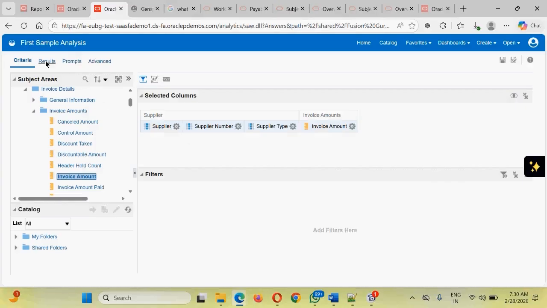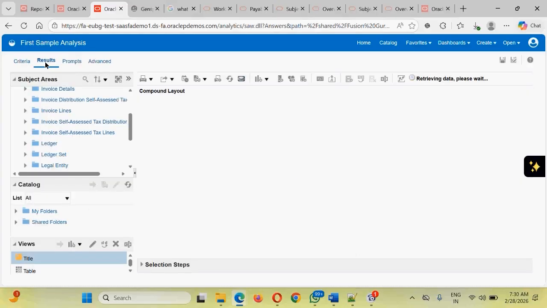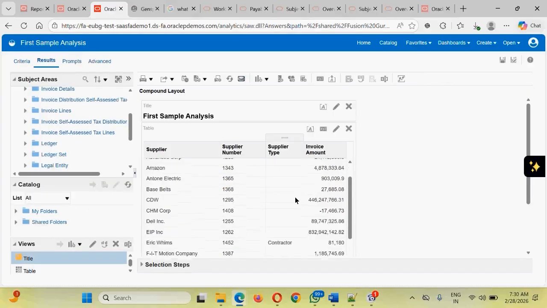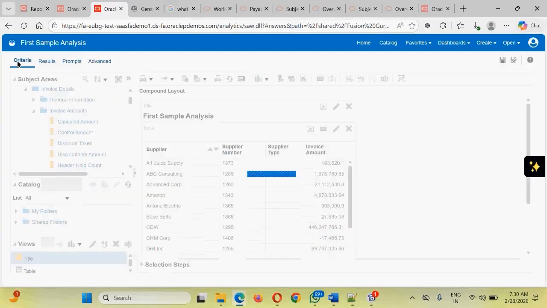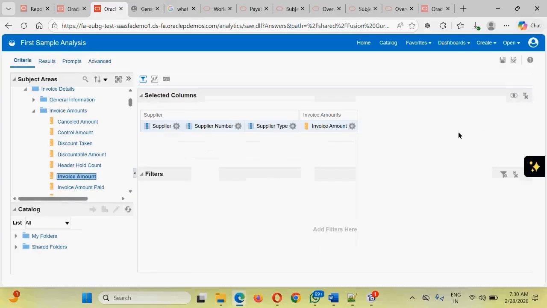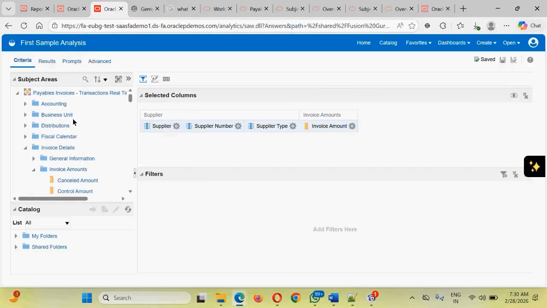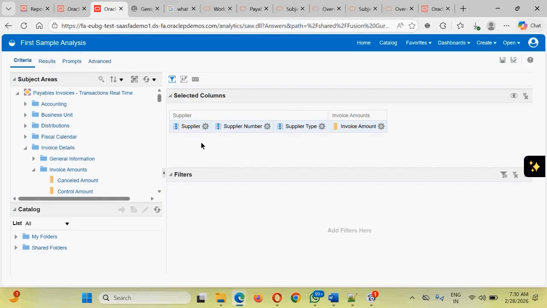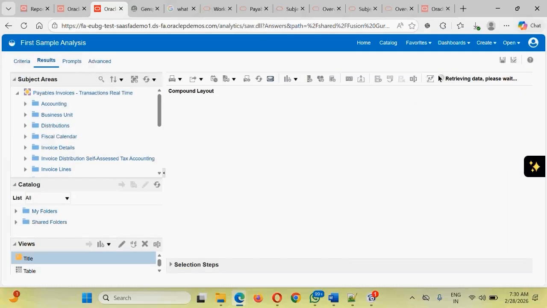You want to see the results, go to the results. Results will be displayed. Now guys, this is our first analysis. If you have understood this, keep saving and practicing. What we have done is select a payable invoice transaction, and that's how we will be able to add things. So what we have understood is selecting a subject area, selecting a folder, selecting an attribute, double clicking and adding, or simply dragging and dropping, going to the result section to see the result, and saving the things.